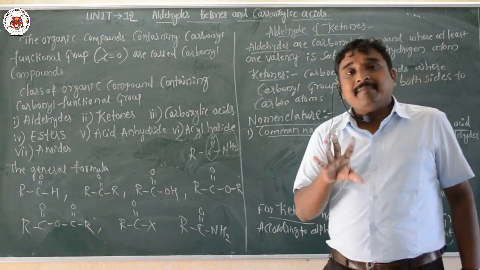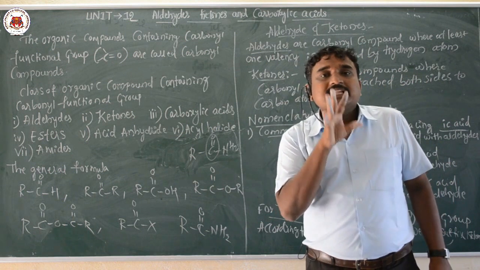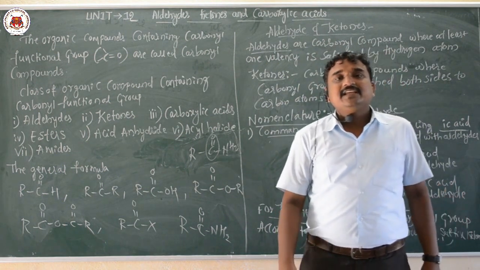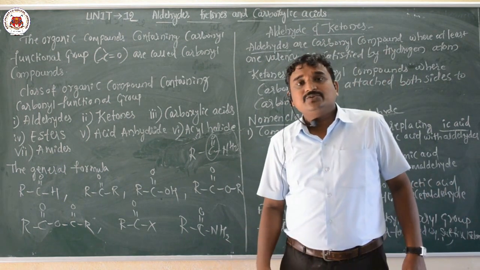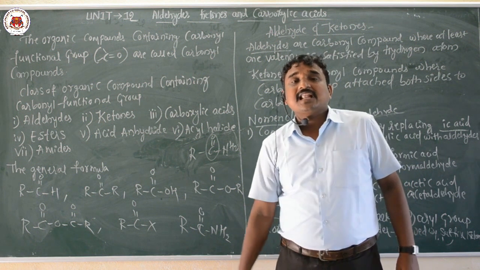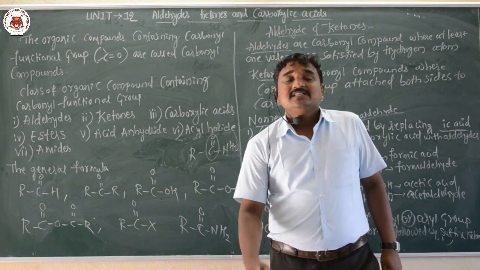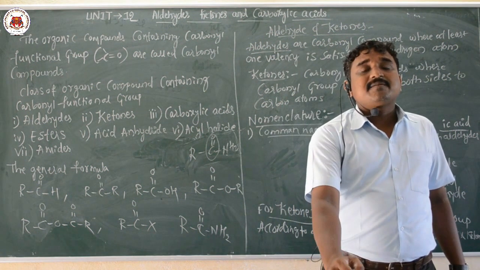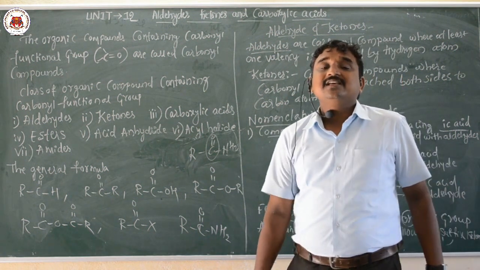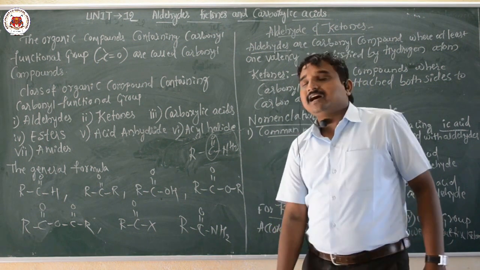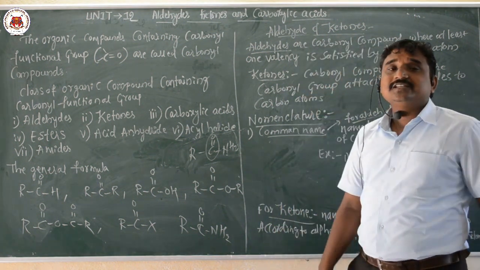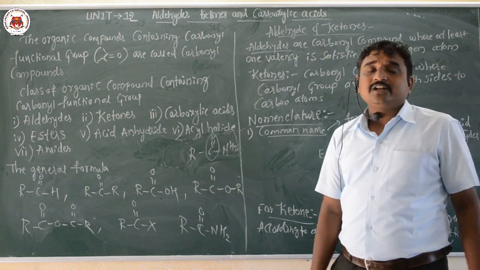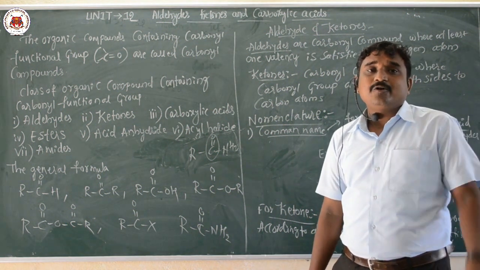So next one, the amides. Amides are the organic compounds where the carbonyl carbon is attached to the nitrogen atoms. So they are called what here? Amides. Hence the general formula for the amide is what here? RC double bond O NH2. So this is the general formula for the amides. Okay. So this is about what here? An introduction about the carbonyl compounds.